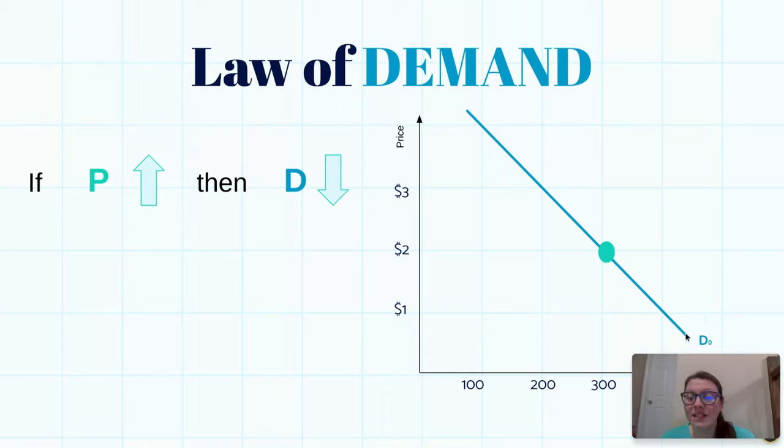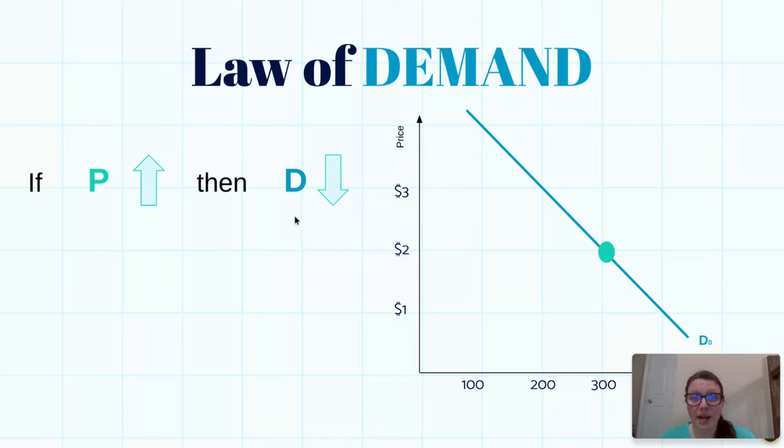What this line is, basically, is a whole bunch of dots, that's all any lines are, of the different demand at different prices, because we know our definition for demand is at a specific price. So what we've done is we've picked a specific product and we found out the information about the customers as a whole. So we know that at $2, there are 300 customers that are willing to buy this product. That's how this graph would work. Price is on the left and the quantity is at the bottom.